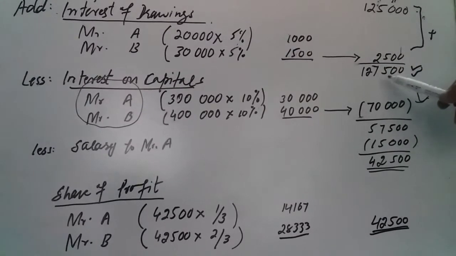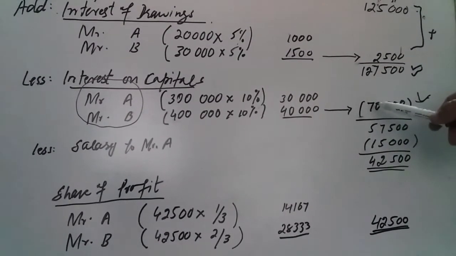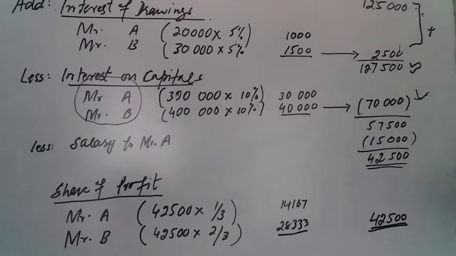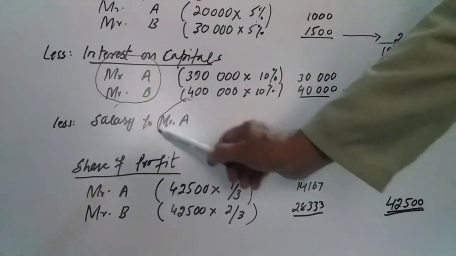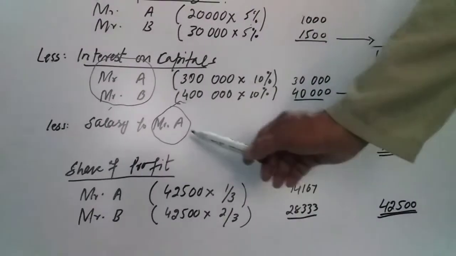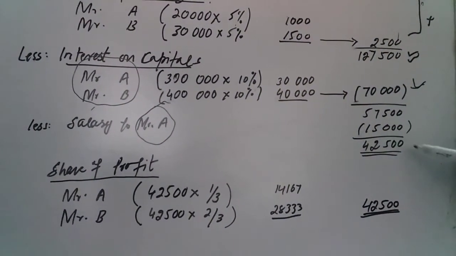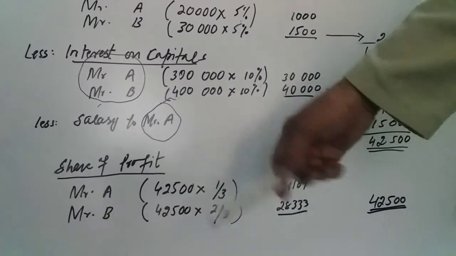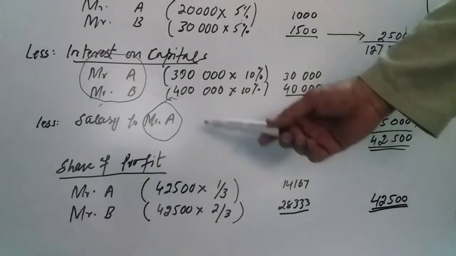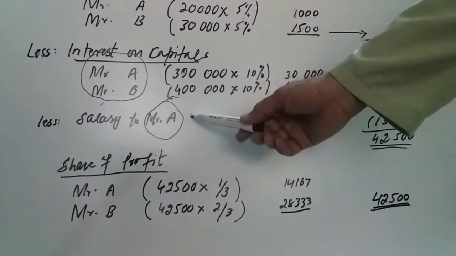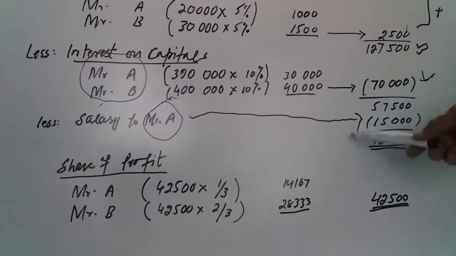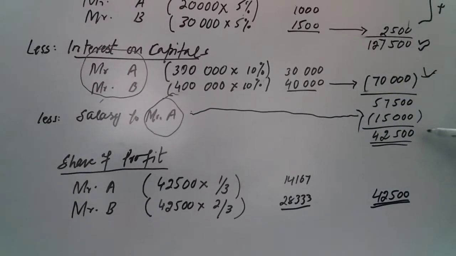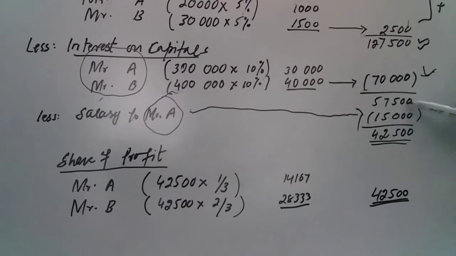Now 127,500 was the profit, out of which 70,000 was given. So now we have 57,500. The second agreement says the salary is given only to Mr. A. Mr. A will receive a salary of 15,000. Perhaps he is very active in the business, doing a lot of things, meeting clients, suppliers, account receivables, etc. So he is doing a great job for the business, and he will be given 15,000 per year as his salary. So 15,000 is again deducted from 57,500.